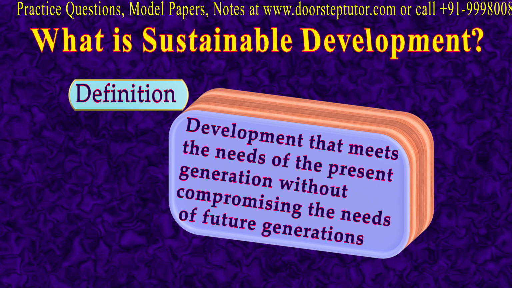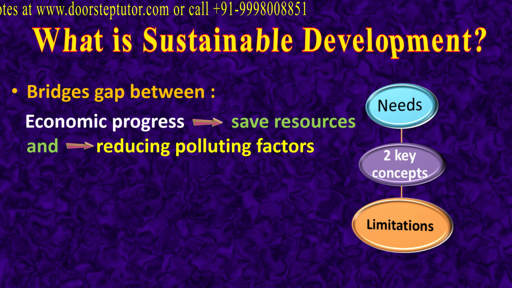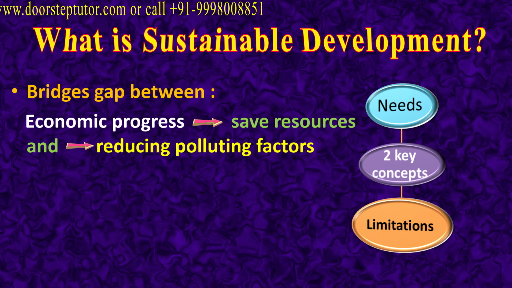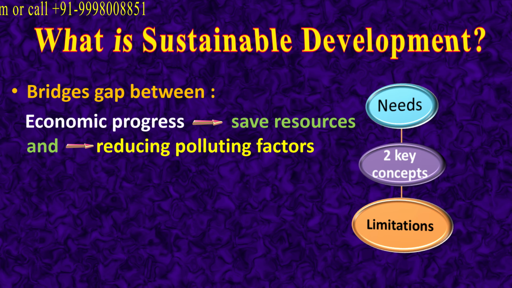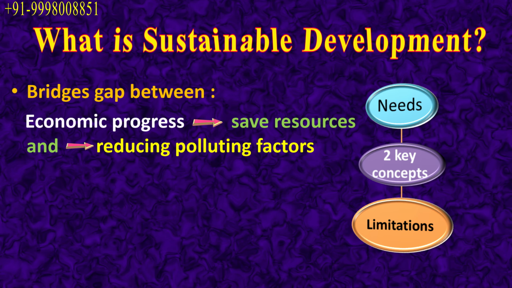The paper released by the Brundtland Commission emphasized two key concepts of sustainable development. First, the concept of needs. That is, the essential needs of the world's poorest people should be given top and foremost priority. And second is the idea of limitations. That is, businesses, profits, and advanced technology put a limitation on the environment's ability to meet both the present and the future needs.